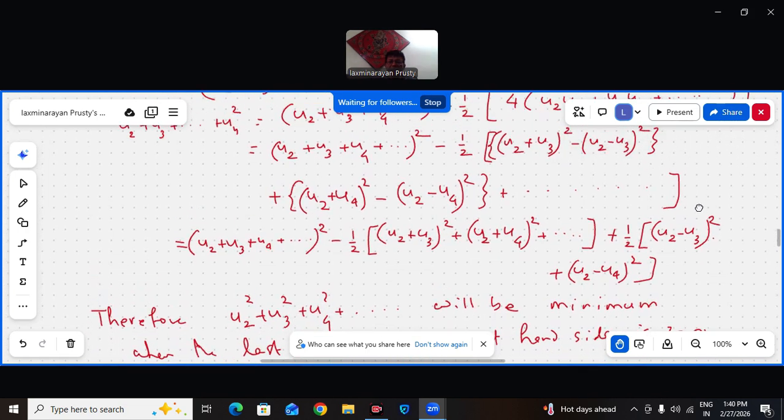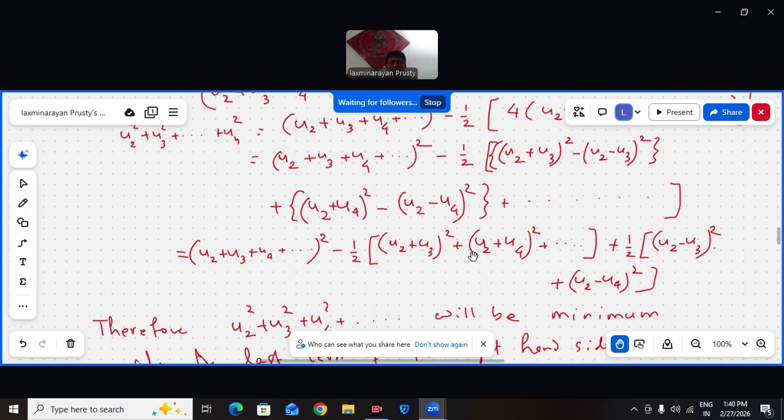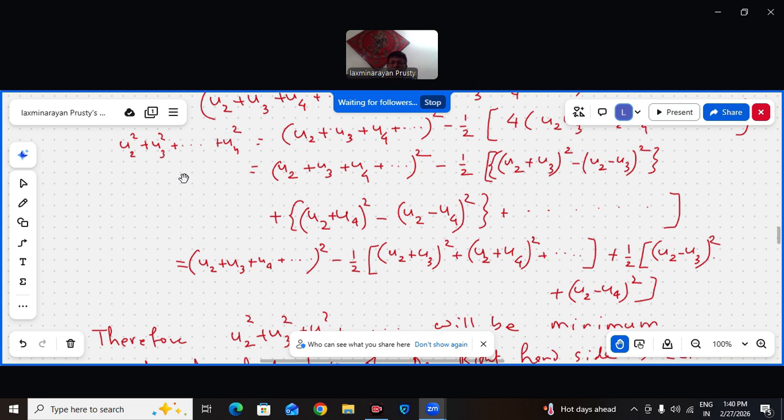So now you tell me, I want to minimize this. This is a whole square term. This is a minus term, that will make it minimum, and this is a plus term, that will increase. So to minimize U2 square up to UN square, this I cannot do anything about, that is the sum of all these magnitude squares.